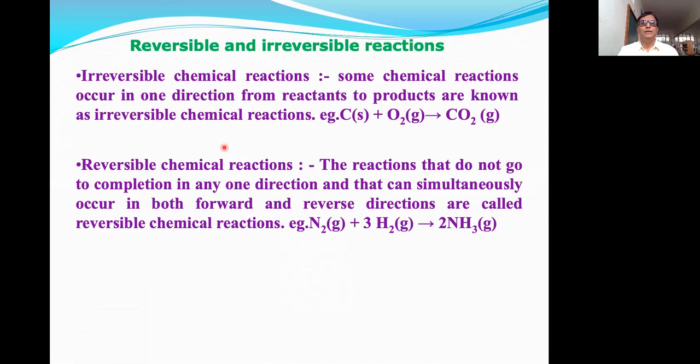For example, combustion reactions are irreversible chemical reactions. You can have the example of burning of carbon in air or in oxygen. It is an irreversible chemical reaction.